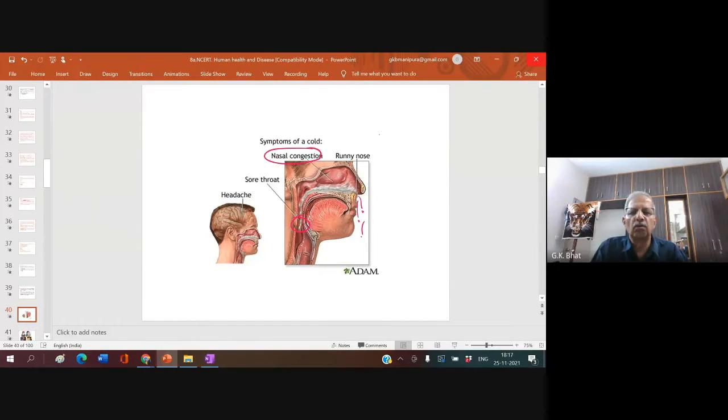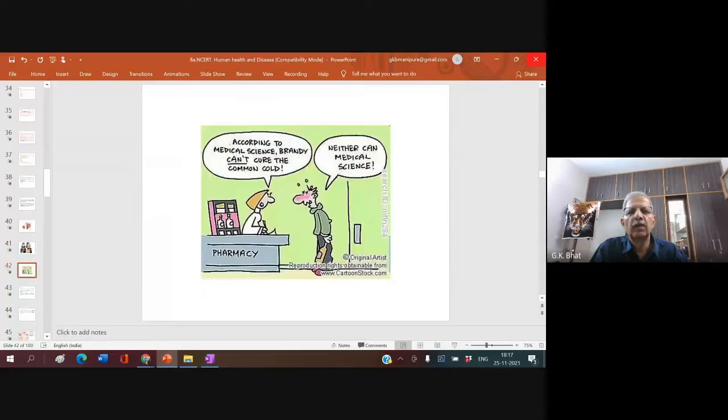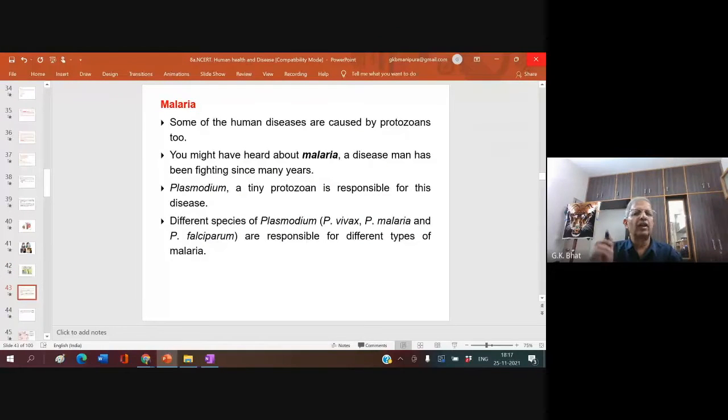But generally we don't do. Why? Because of our laziness. We don't do, and the next day morning it aggravates. The very first symptom whenever you get to that, you will be knowing that it will not come all of a sudden within an hour or so. On the previous day itself, you will come to know, yes, I am feeling likely to have fever. Immediately you take care of that. Understood? Yes, sir. Yeah.